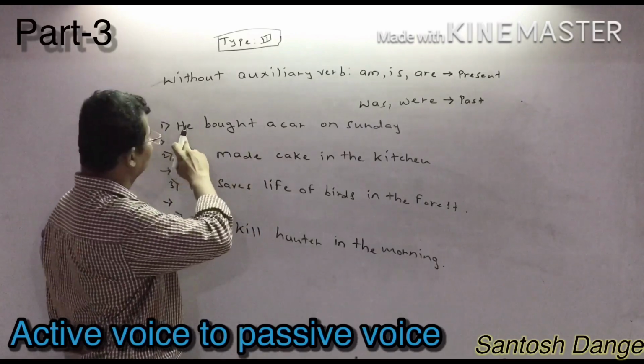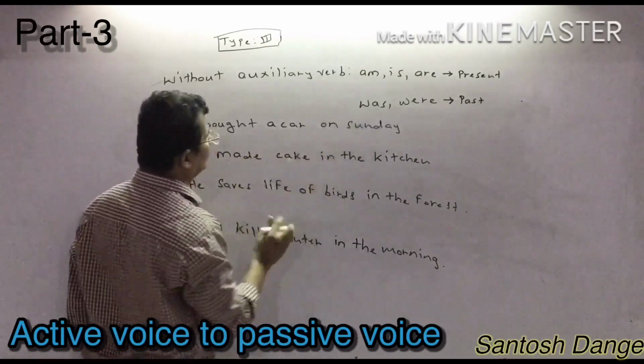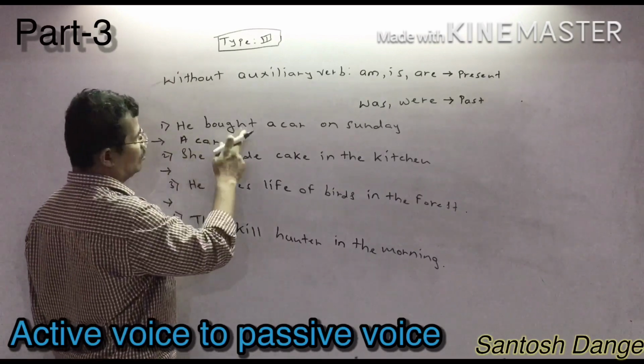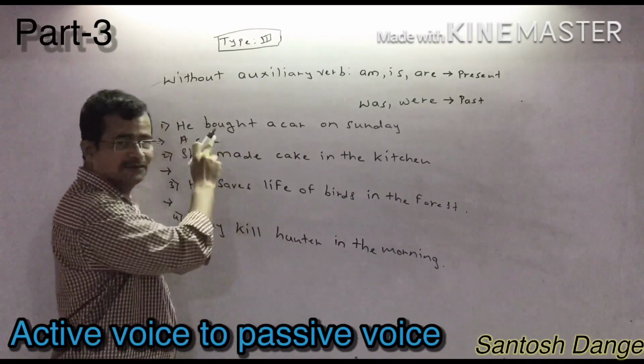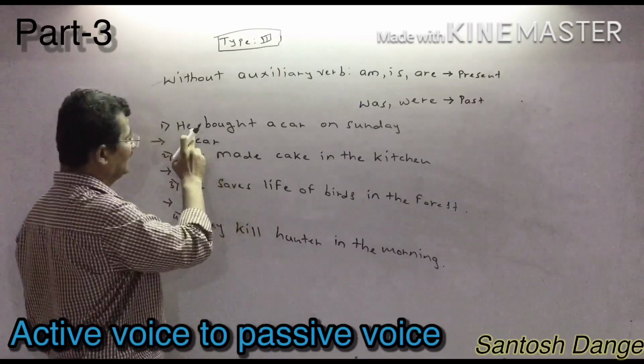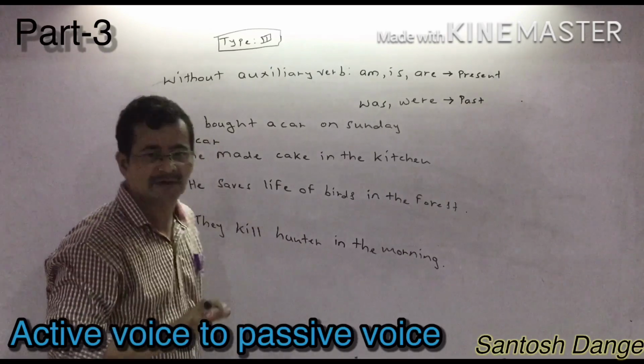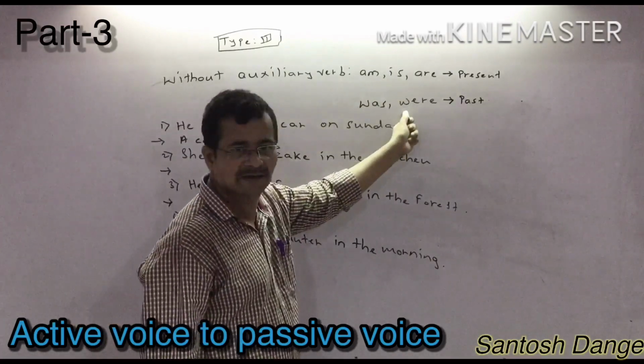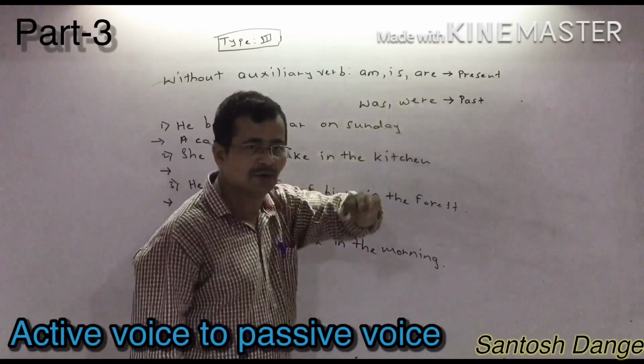So now the first sentence: He bought a car on Sunday. Accordingly, you write a car. Here they have not given any kind of auxiliary verb after the subject, so you can write either am, is, are or was, were.